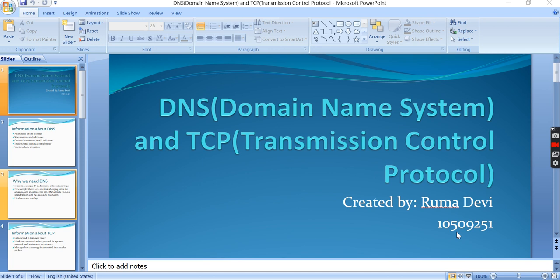10509251. So the last digit of my student ID is 1, so that's why I chose DNS and TCP. DNS means Domain Name System and TCP means Transmission Control Protocol. First we will have to discuss DNS. First of all, what is DNS?